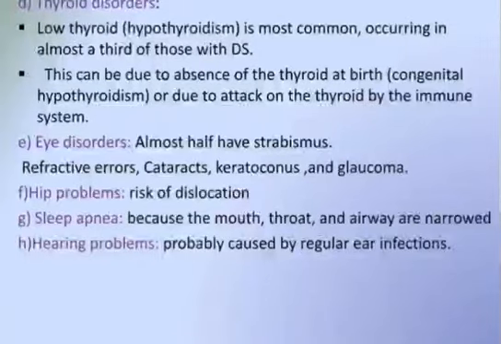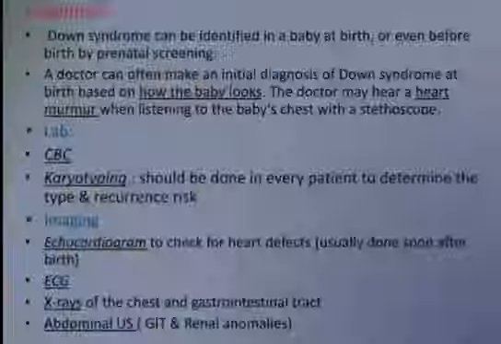Thyroid disorder. Low thyroid is more common, occurring in almost a third of those with DS. This can be due to the absence of the thyroid at birth, congenital hypothyroidism, or due to an attack on the thyroid by the immune system. Eye disorder. Almost half have strabismus, refractive errors, cataracts, keratoconus, and glaucoma. Hip problems, like they have the risk of dislocation. Sleep apnea, because the mouth, throat, and airway are narrowed. Hearing problems, they are probably caused by regular ear infections.